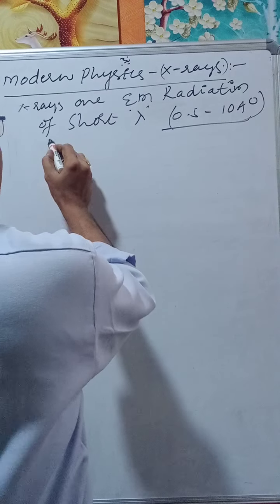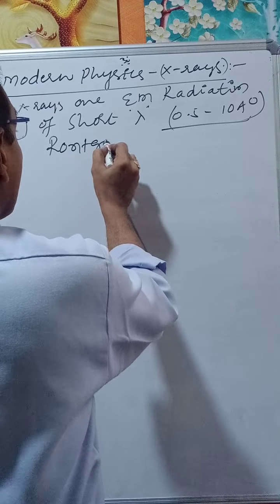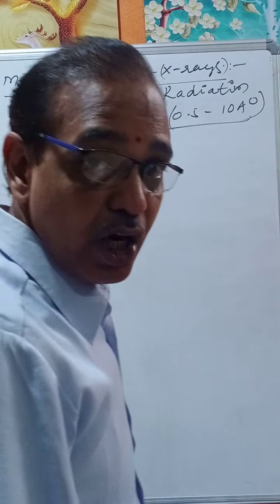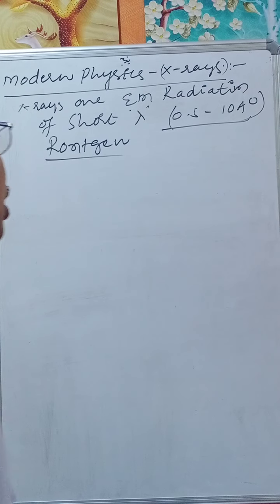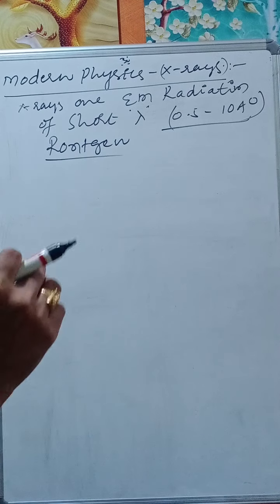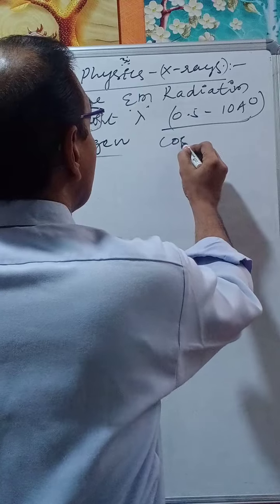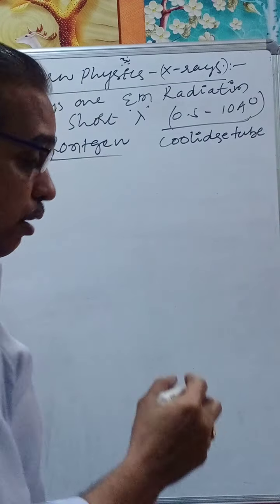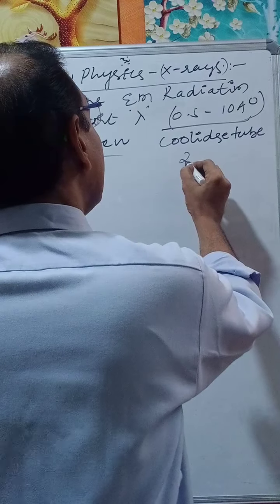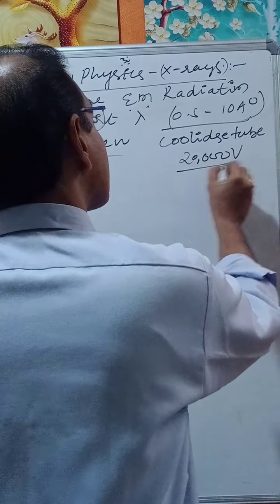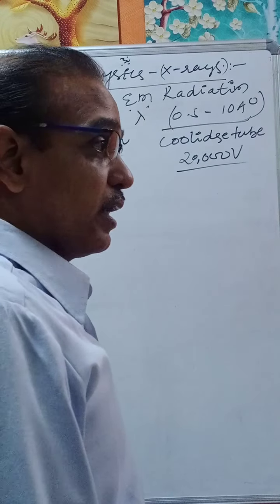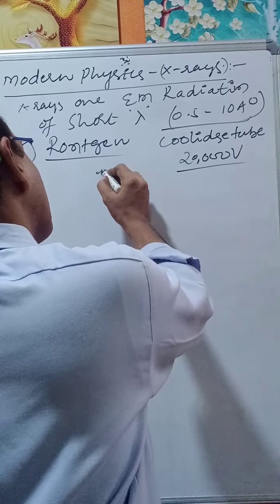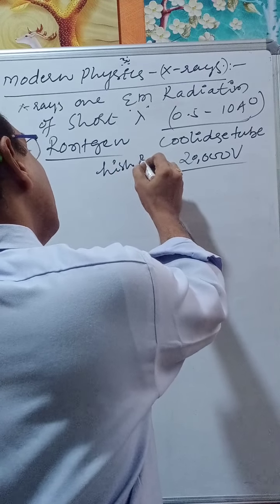These were discovered by Rontgen, R-O-N-T-G-E-N. We spell it as Rontgen, and so you can also call them Rontgen rays or X-rays. Now, these are produced in a Coolidge tube when we heat the target at 20,000 volts. The energy required is a potential of the order of 20,000 volts. High potentials are used, generally very high potentials.